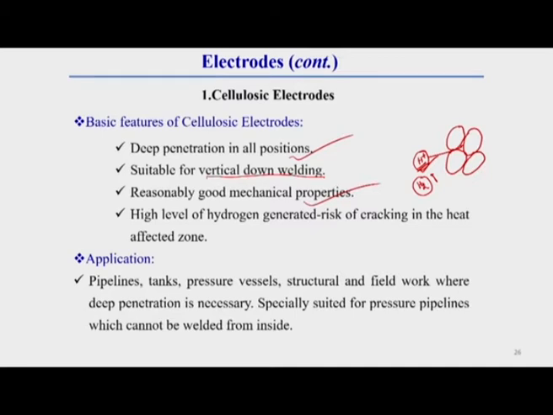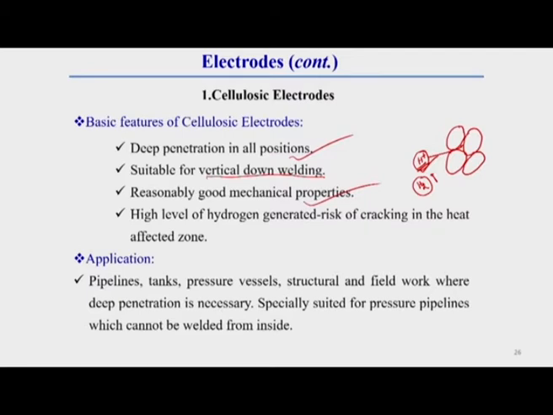Due to this huge pressure, there can be slip of two grain boundaries, and due to this slip there can be cracking. This is also called hydrogen embrittlement.